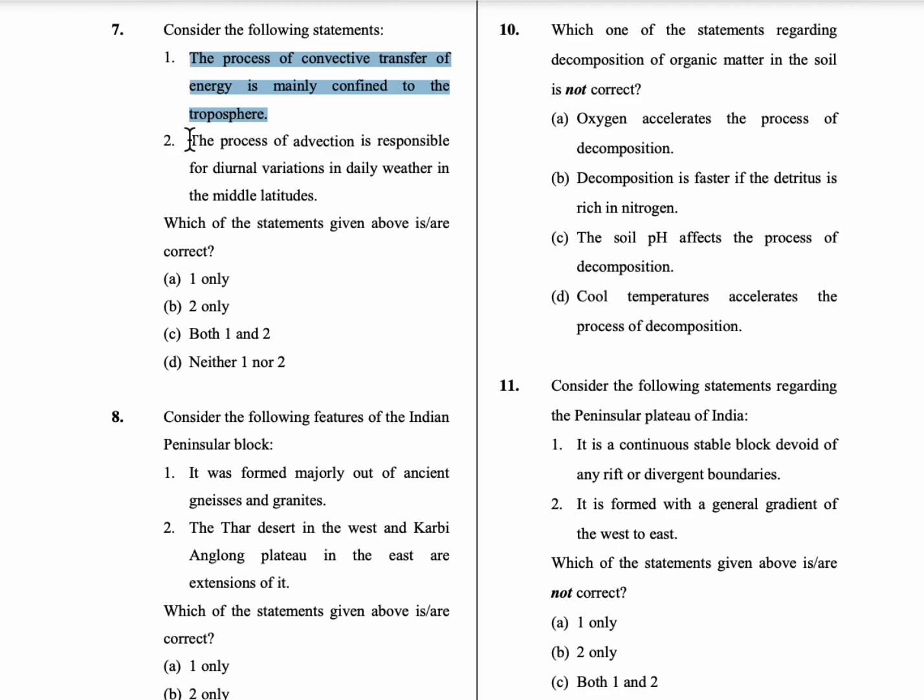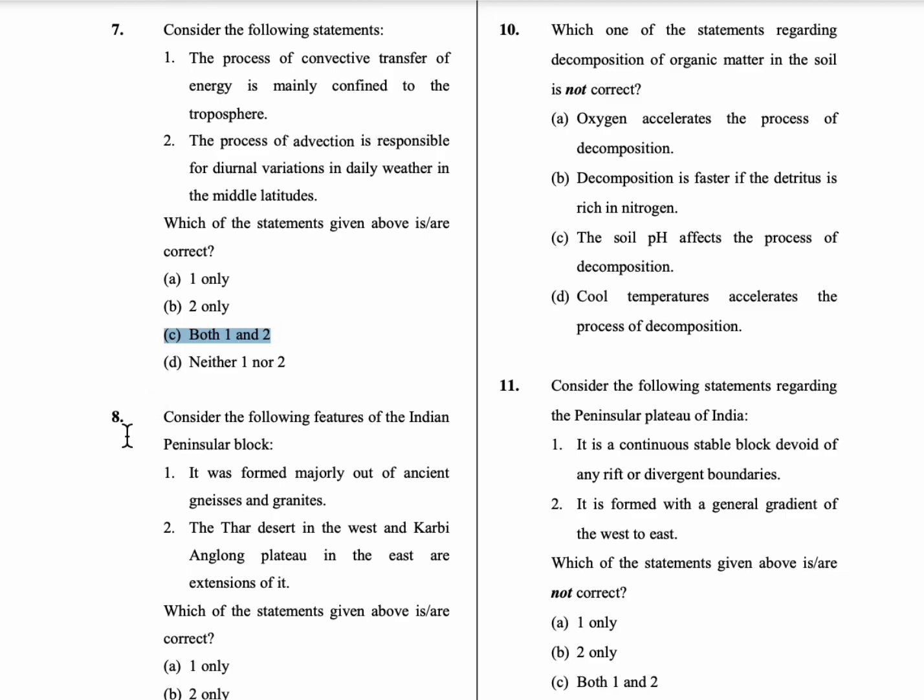Coming to the second statement, the process of advection. Advection is the horizontal transfer of heat. So the process of advection is responsible for diurnal variations in the daily weather in middle latitudes. So horizontally the temperature is distributed. So because of the horizontal distribution of temperature, change in transfer of heat, the daily weather conditions change. So both these statements are correct. Option C is the correct answer.